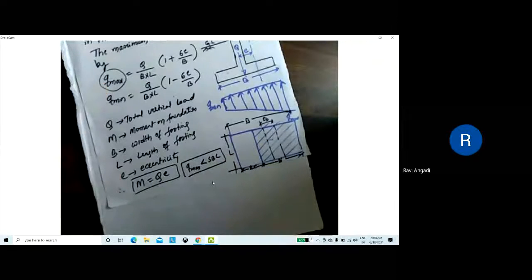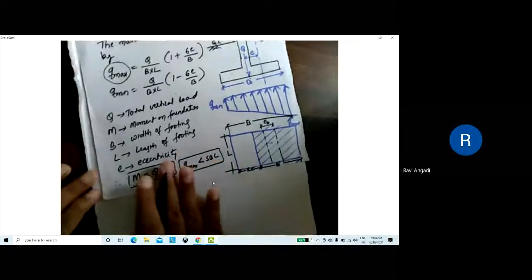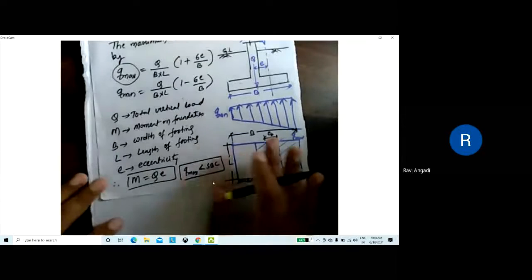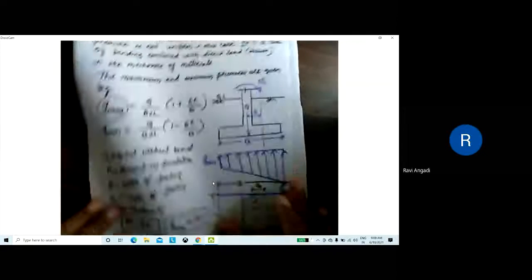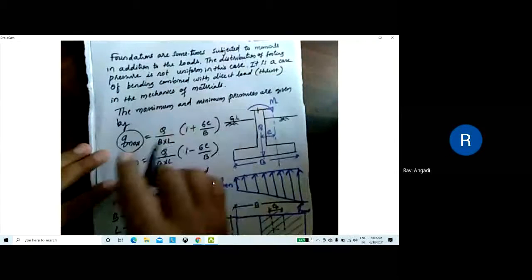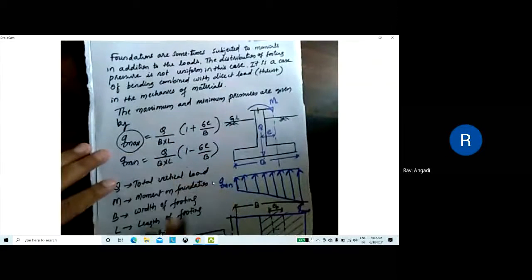Take this one. Qmax value should always be lesser than the safe bearing capacity of the soil. Is it clear? Yes, sir. I hope till now you understood. In exam, you have to write this much only. Okay, you have to remember these two equations, and you have to write this one. Then next I'm going to tell about this one.